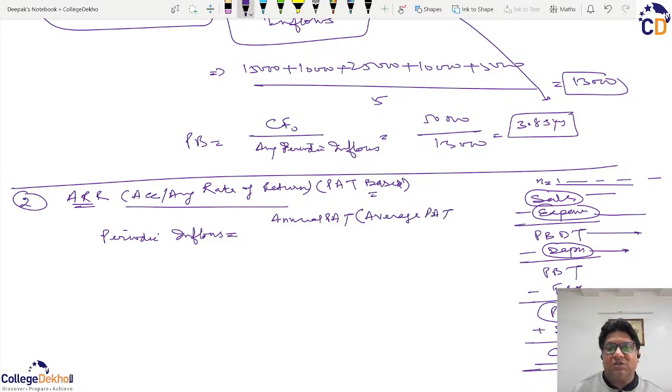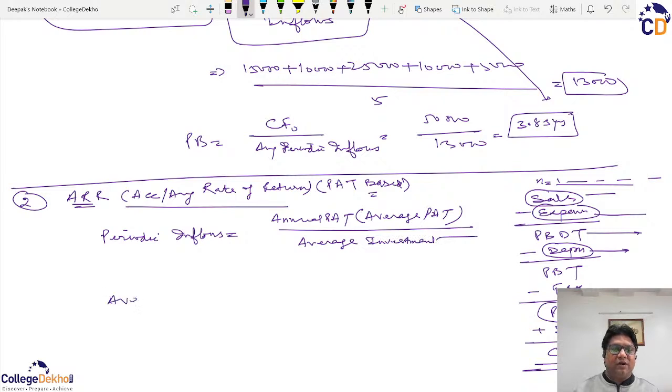That is, adding up the PAT of all the years and dividing by their number, we can calculate the average PAT. So this average PAT or annual PAT has to be divided by the average investment. What is average investment? To calculate the average investment, we have a simple formula which you can use.